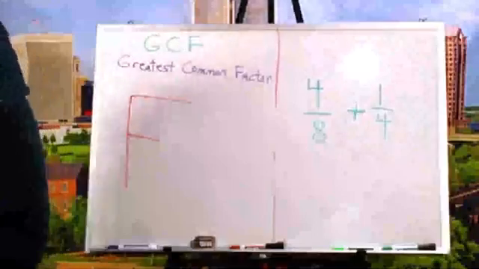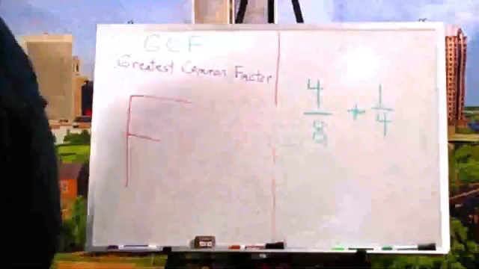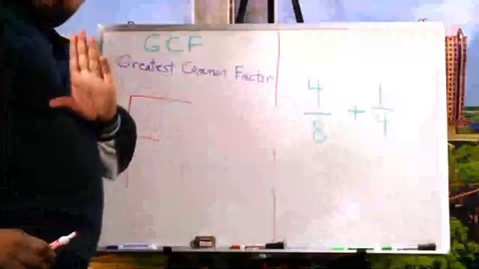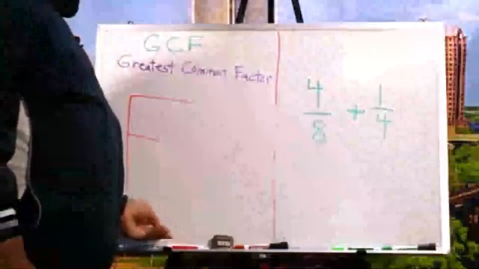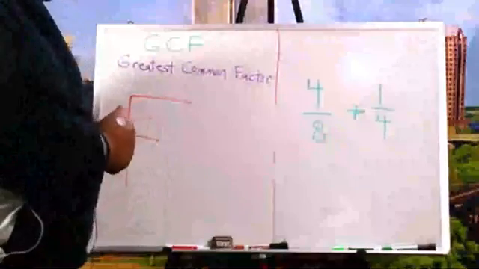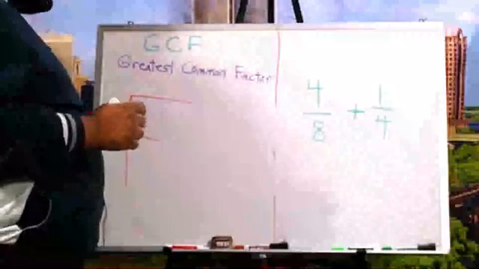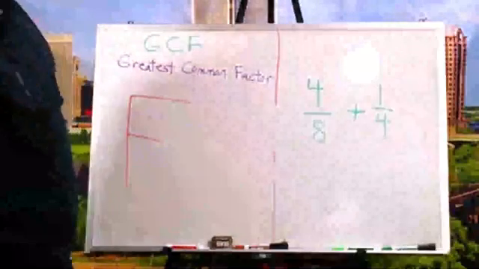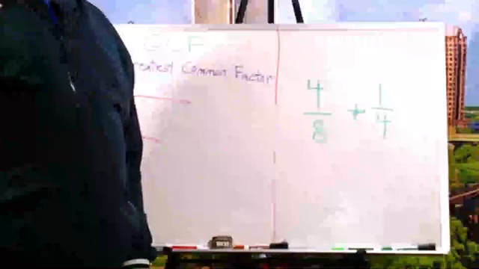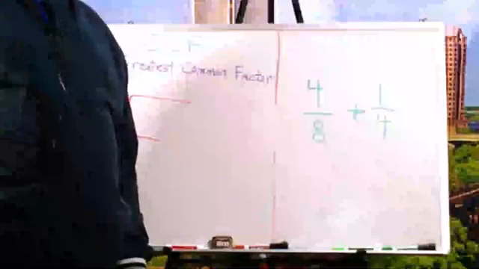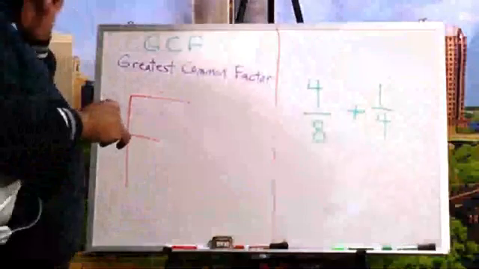Okay? The big F. He said, Mr. Joe, we're talking about the big F. Watch this. Wait with me. Come on with me. Okay? Pay attention. We're going to do a couple of these together. Now, with my big F up here, when you use GCF, you usually compare. Sometimes you compare 2 numbers, or sometimes you compare 3 numbers. It all depends. So right now I'm just going to compare 2 numbers.